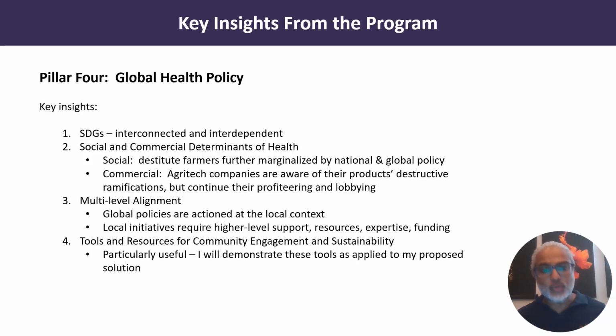In respect to social determinants of health, these are destitute farmers, further marginalized by national and global policies. Regarding commercial determinants of health, the agri-tech companies are aware of their products' destructive ramifications and continue yet to profiteer and lobby. I also appreciate the multi-level alignment that global policies are actioned at the local context, and conversely, local initiatives require higher level support and resources for sustainability. And finally, tools and resources for community engagement and sustainability. I found these particularly useful, and I'll demonstrate these later.